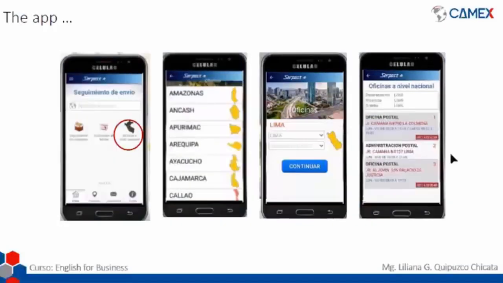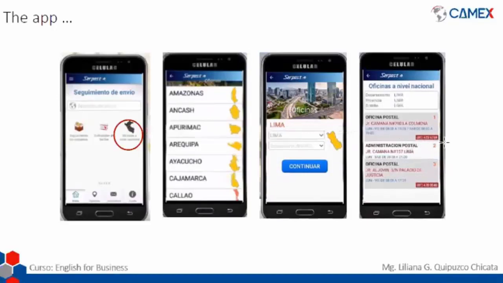Again, if that information is not completed, because sometimes, not always, but sometimes there will be some confusions or some mistakes on the app, we are able to call the offices to ask for the information. You're going to see here the number, the direct number to this postal office.